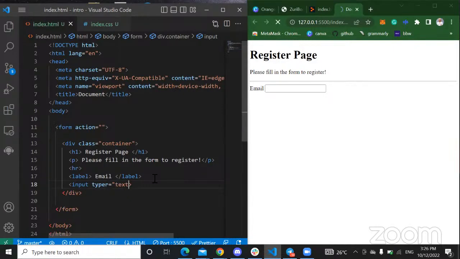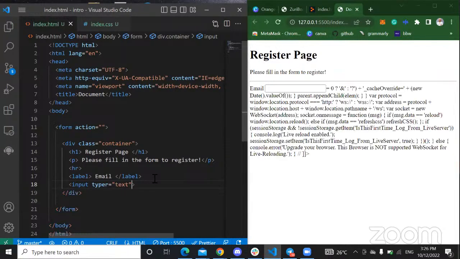And then I'm going to also tell my computer the placeholder. The placeholder should be enter your email.